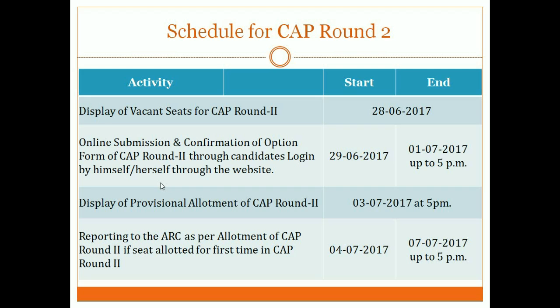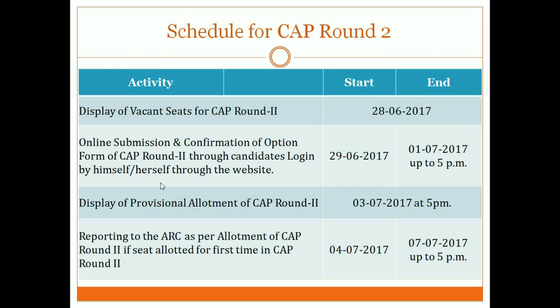So when you are filling the CAP round 2 form, don't fill all 35 colleges again. You should fill only the upper colleges. So if you are allocated college number 13, then for those 12 colleges where you did not get the seat in CAP round 1, only those 12 options you should fill.